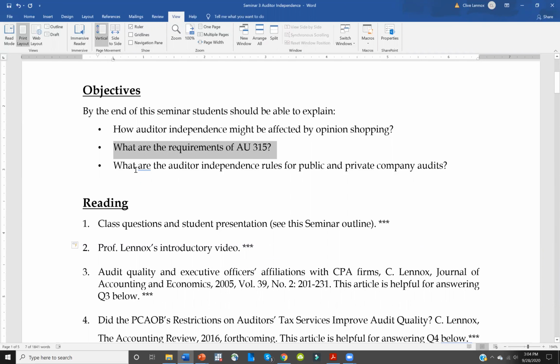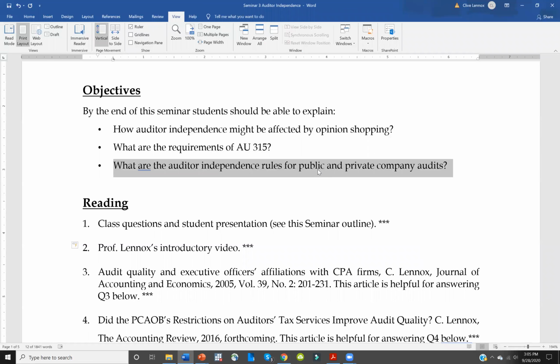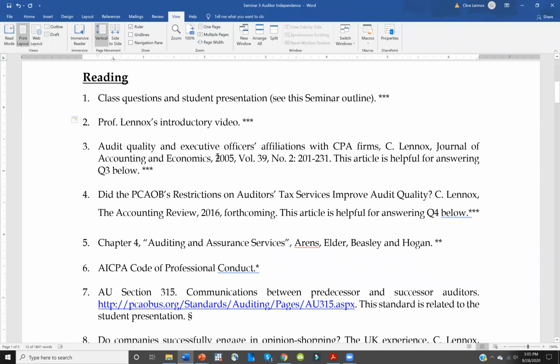And then the third objective: you should be able to explain by the end of the seminar what the auditor independence rules are for public and private company audits. These rules are different depending on whether a company is public or private. I'll talk to you about the private company rules, which are laid down by the AICPA. And then there are some additional rules that apply to public company audits, and those rules are laid down by the PCAOB. So those are the objectives for the seminar.